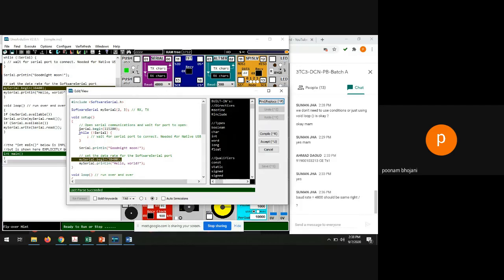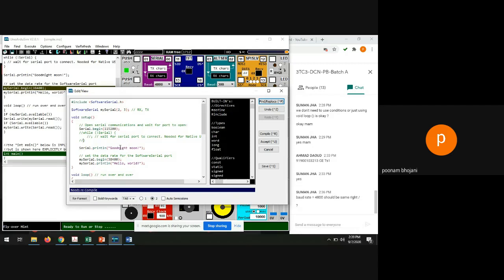Now, I introduced one while loop here just to tell you that you can use while and if, whatever you are using in C language. If you're not using it, then also it is okay. For example, I'm making it a comment. Directly I am saying Serial.begin(115200), and then I want to check this serial port by setting it up so that it displays good night moon.